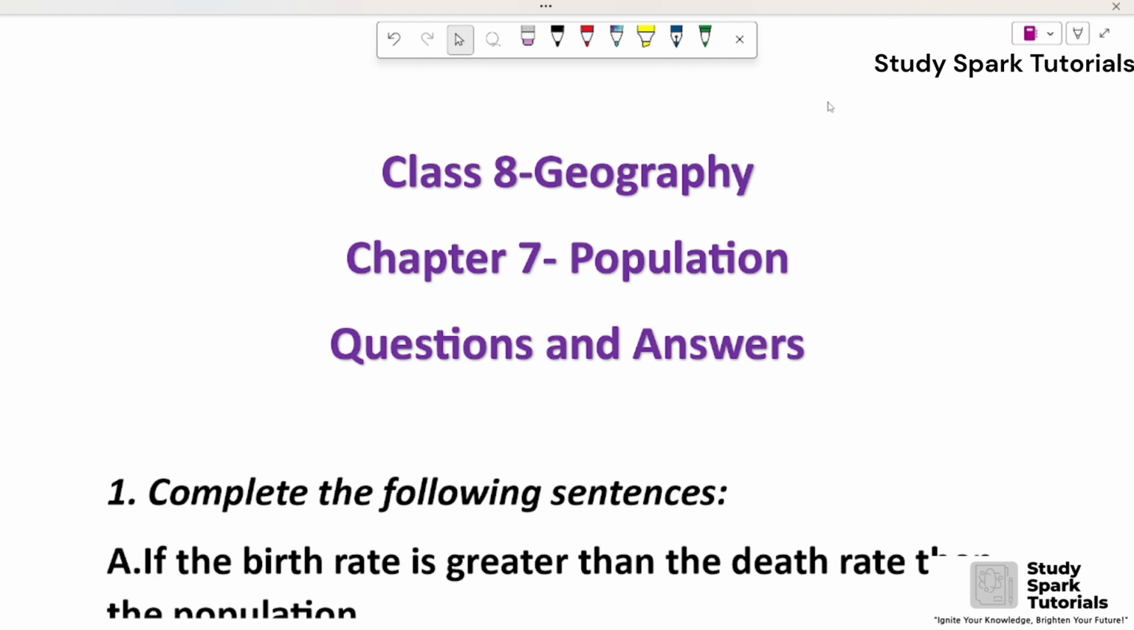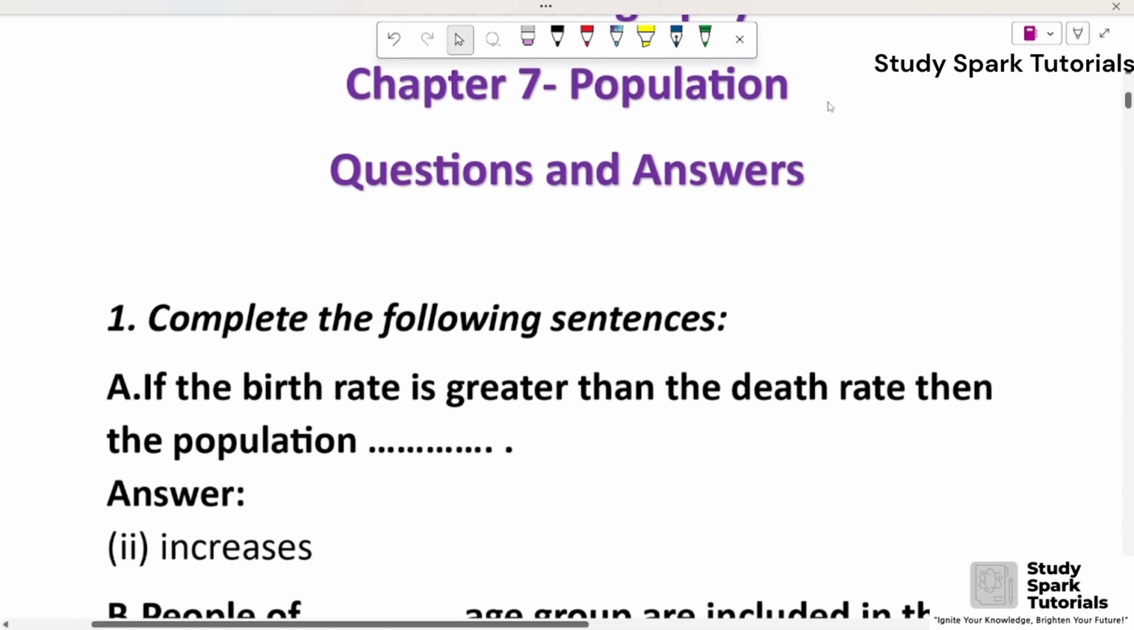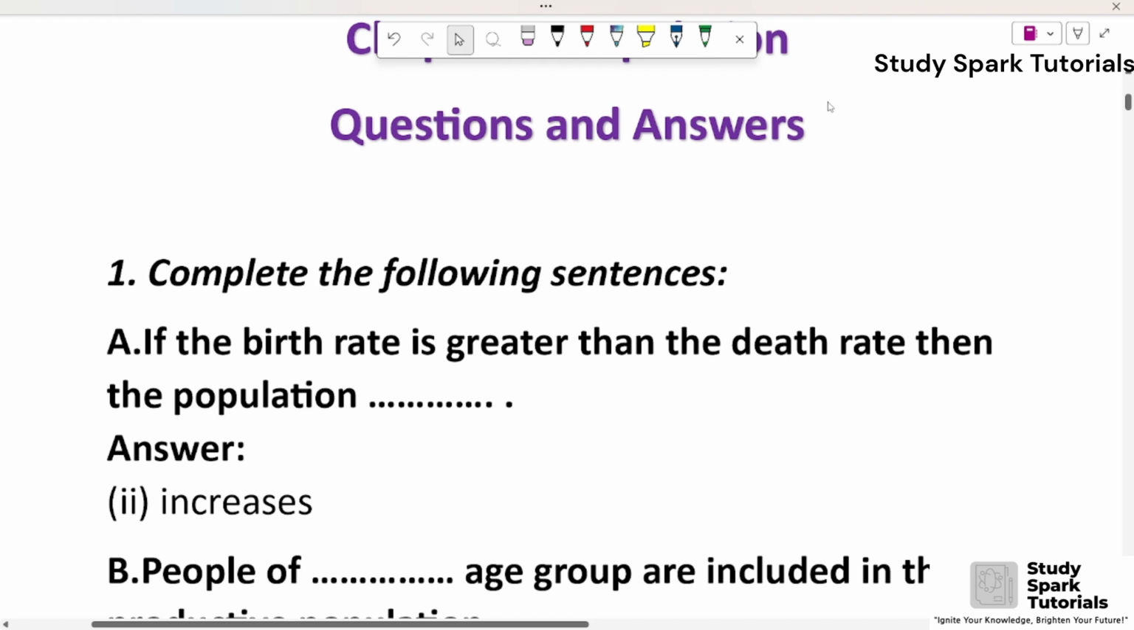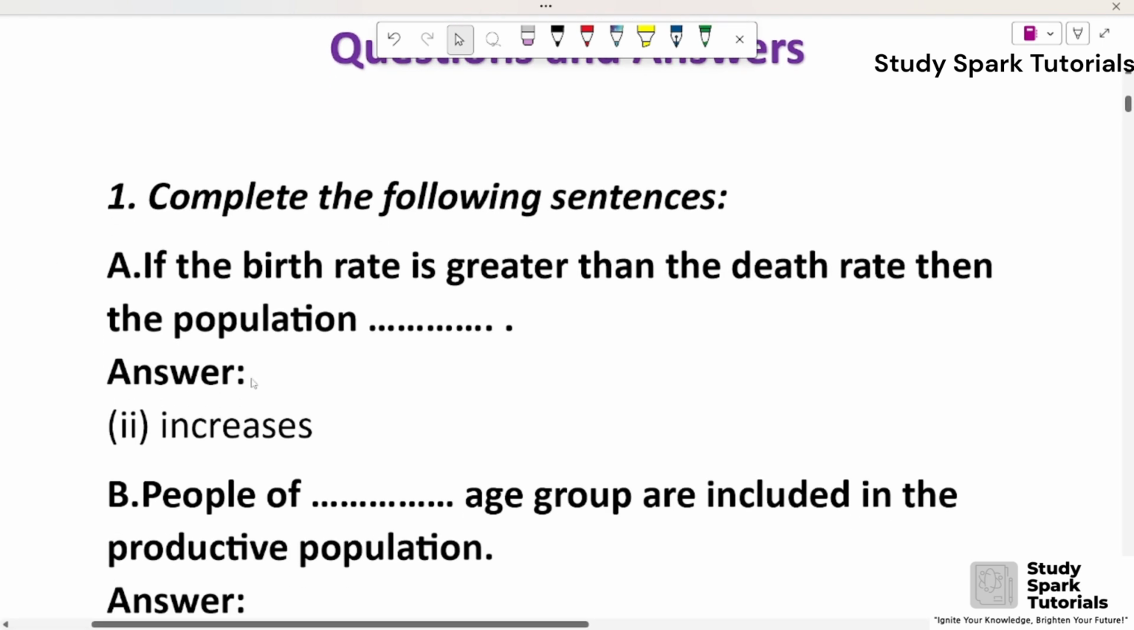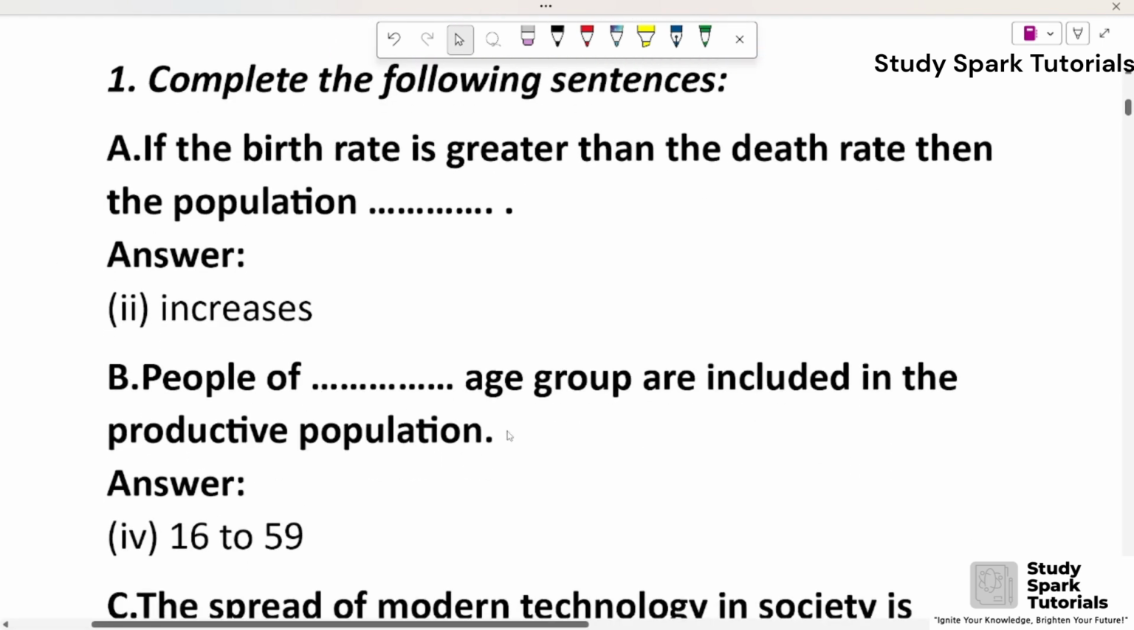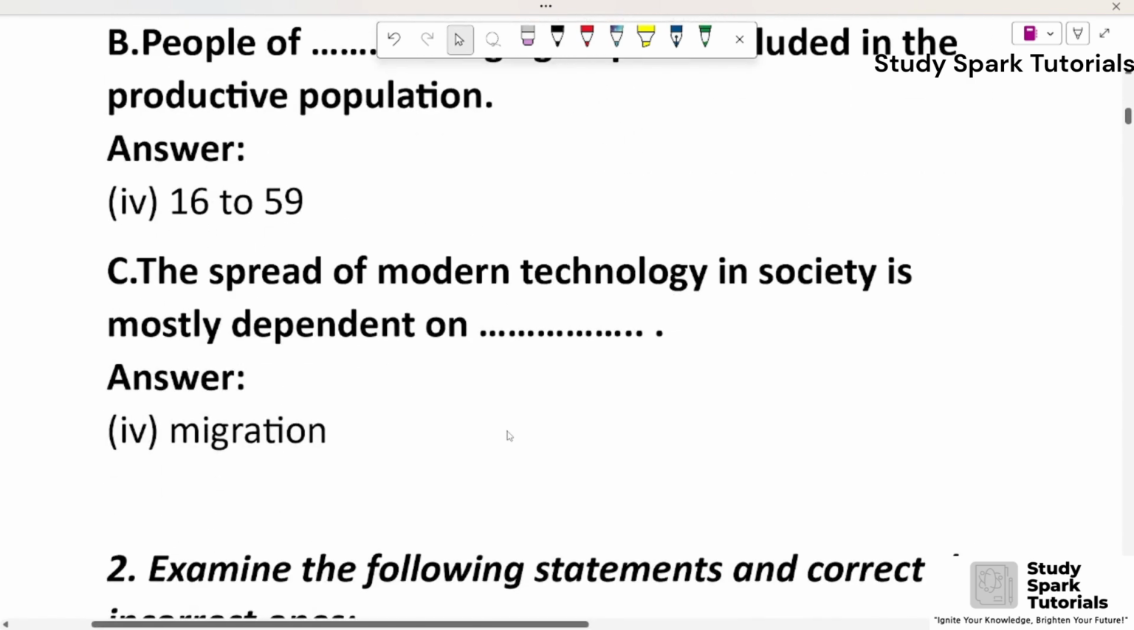आज हम देखने वाले हैं क्लास 8 का ज्योग्राफी चैप्टर नंबर 7 पॉपुलेशन के क्वेश्चन आंसर। तो चलिए स्टार्ट करते हैं। First, complete the following sentences. A, if the birth rate is greater than the death rate, then the population increases. B, people of 16 to 59 age group are included in the productive population. C, the spread of modern technology in society is mostly dependent on migration.